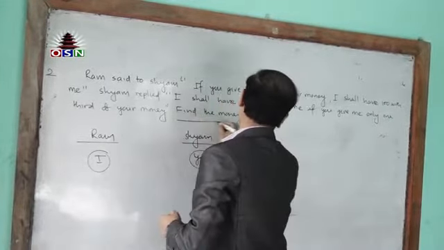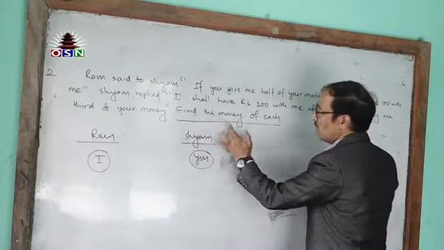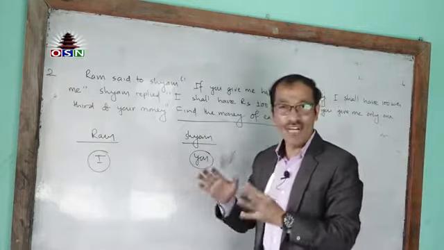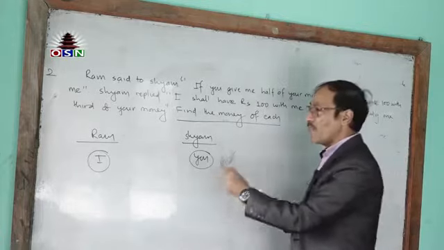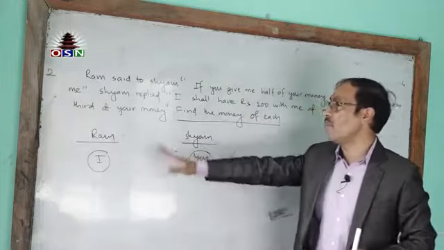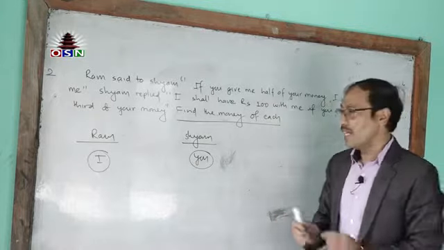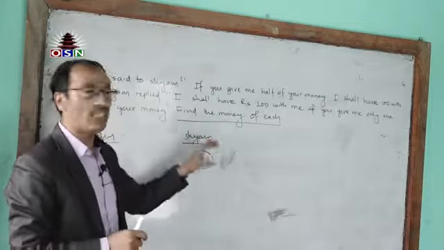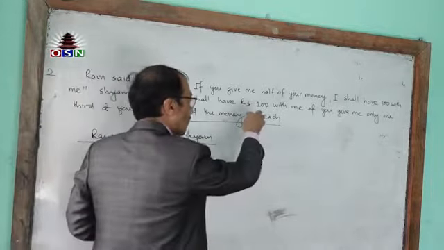And then let's go to the last statement, which is the question statement. Find the money of each. It means how much does Ram have now and how much does Shyam have now? That you will have to find. The question is asking for the amount with Ram and the amount with Shyam separately. But we don't know how much is with Ram and how much is with Shyam. That is not clear, so you will have to suppose.